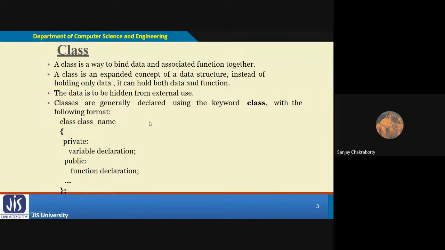So what is encapsulation? Encapsulation is a process by which a class wrapper combines both variable declaration and member methods declaration into a single framework. That entire process is called encapsulation.